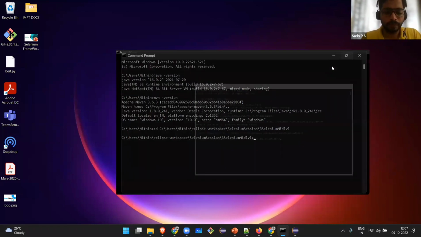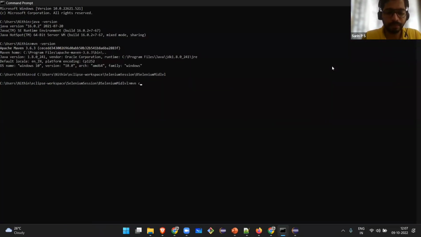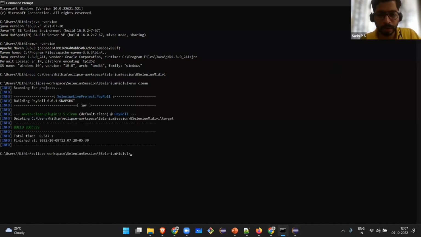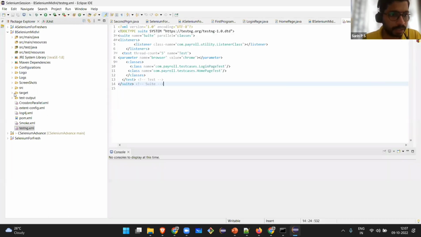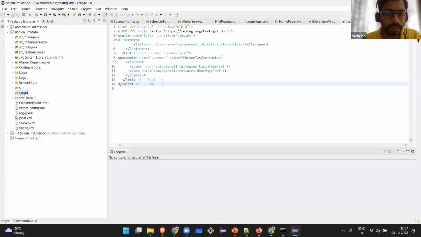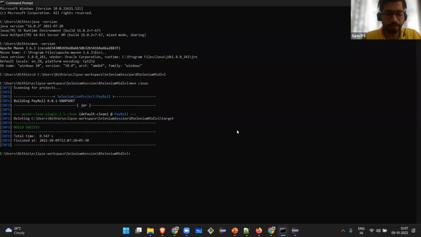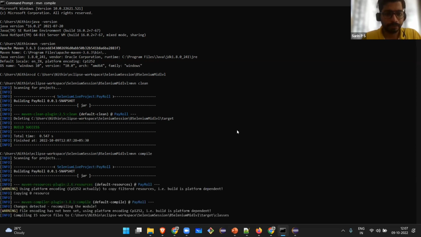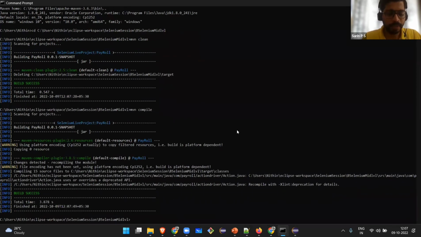So the first step is mvn clean, which will be cleaning the target folder. What is this command doing? Mvn clean will clean the target folder mentioned here. Is the clean completed? Okay, then mvn compile, maven compile. Watch closely. Okay, build is also success.